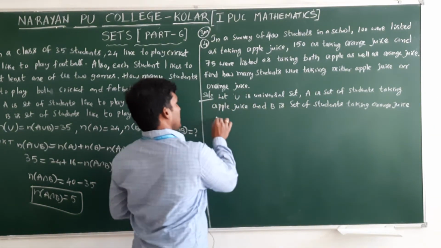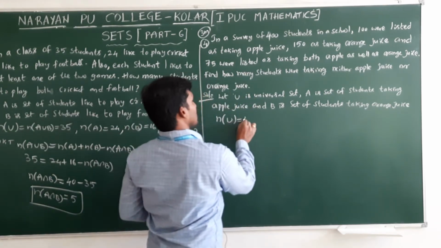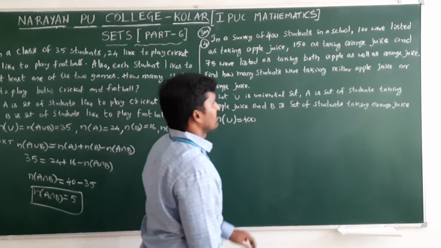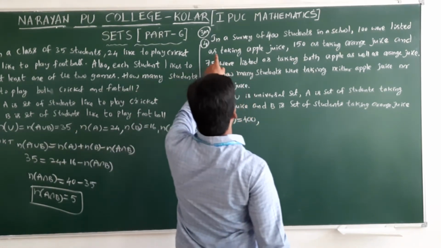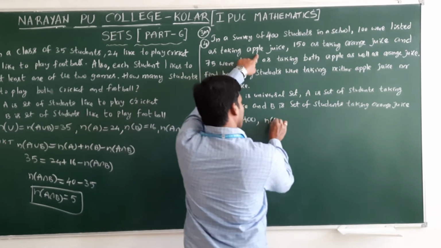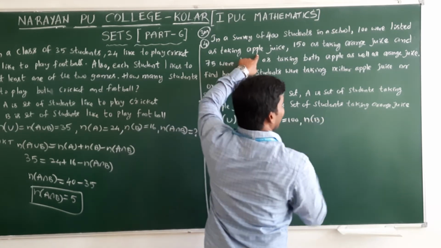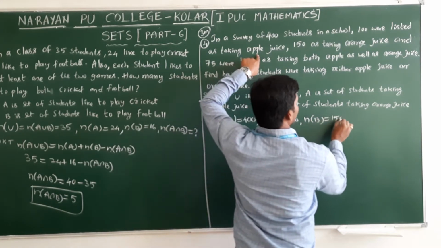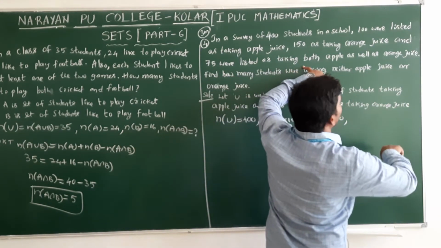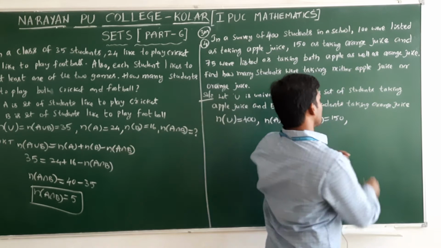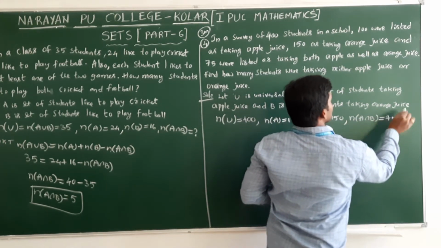Now the given data: n of the universal set is given, the total number of students, 400. Next, 100 were listed as taking apple juice, that's why n of A is 100. 150 as taking orange juice, n of B is also given. And 75 were listed as taking both apple juice and orange juice, that's why n of A intersection B is also given, that is 75.